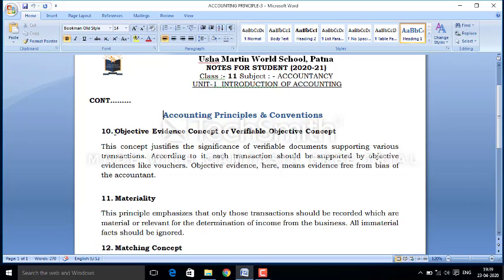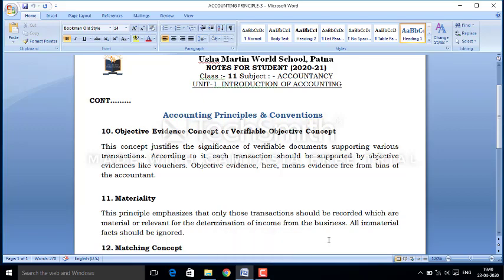So under this accounting concept, it is stated that the accountant cannot record a transaction on his or her own, because if transactions are going to be recorded, there must be a kind of proof that the transaction has been held in the organization with someone. If there is no proof, then it is quite impossible to record the transaction in the books of accounts. And because transactions are recorded on the basis of evidence, the accountant of the enterprise is free from bias.